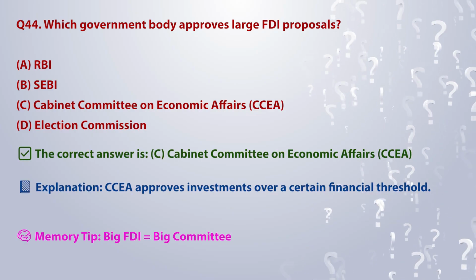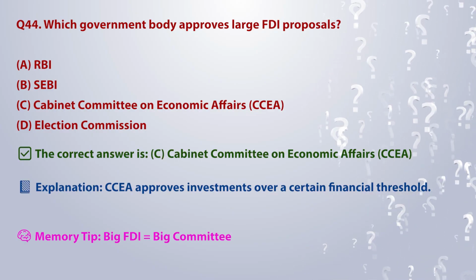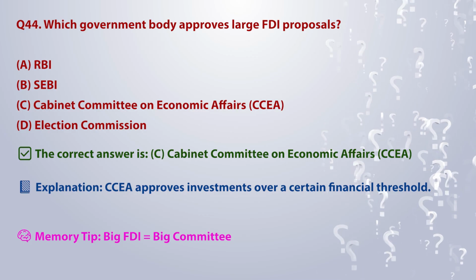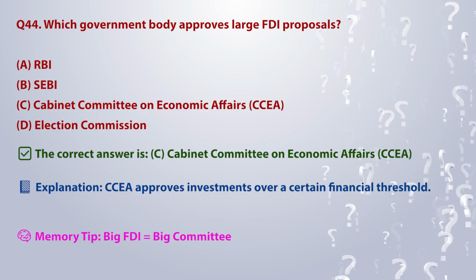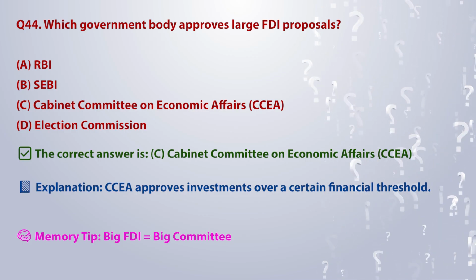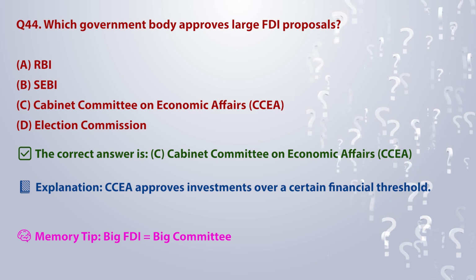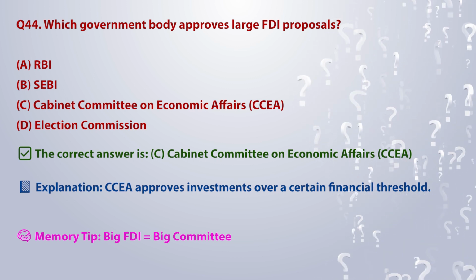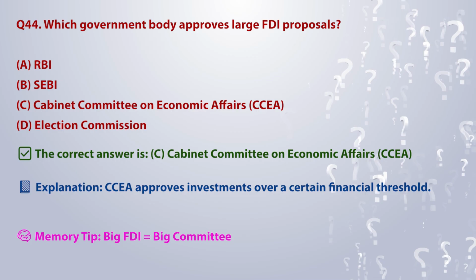The correct answer is C. Cabinet Committee on Economic Affairs, CCEA. Explanation: CCEA approves investments over a certain financial threshold. Memory tip: big FDI is equal to big committee.